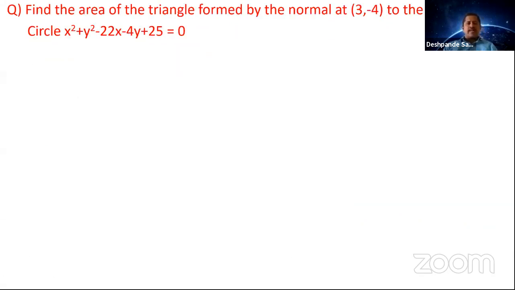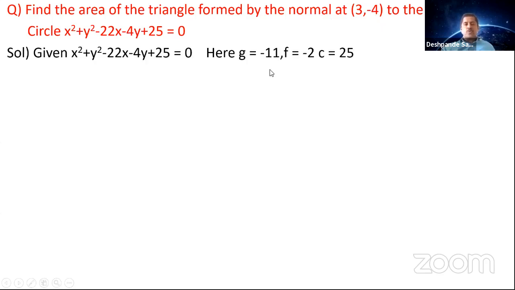So let us take another problem here. Find the area of the triangle formed by the normal at 3 comma minus 4 to the circle x square plus y square minus 22x minus 4y plus 25 is equal to 0. First of all, you're going to find the normal at 3 comma minus 4. What is the equation of normal? You recollect it. First of all, the circle equation: g value is minus 11, f value is minus 2, and c value is 25.